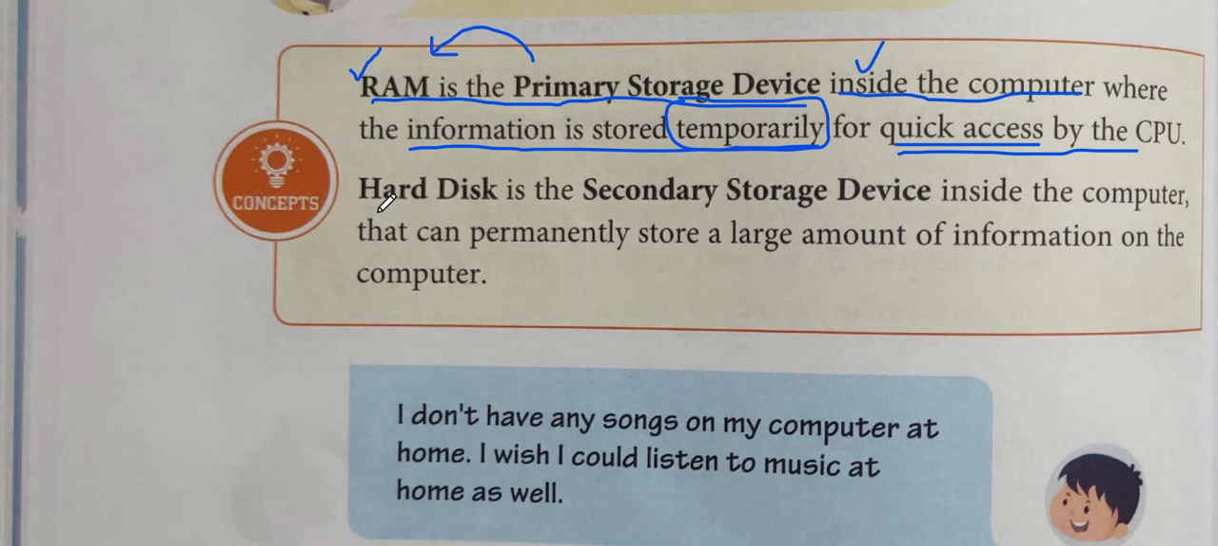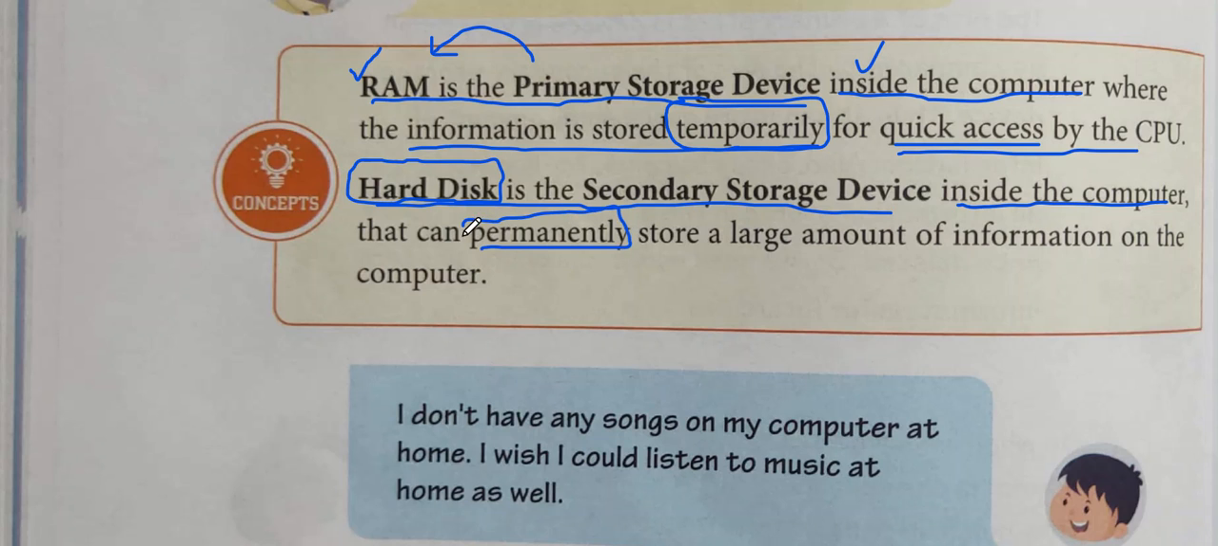Next is hard disk. Hard disk is the secondary storage device which is again inside the computer. Always remember this thing, that if I am taking the example of secondary storage device, and if I have asked you that tell me the name of a storage device that is inside the computer, then you can write both these two names, RAM and hard disk. But if I have specified, name the secondary storage device which is inside the computer, then the simple answer is hard disk. Second, it can permanently store.